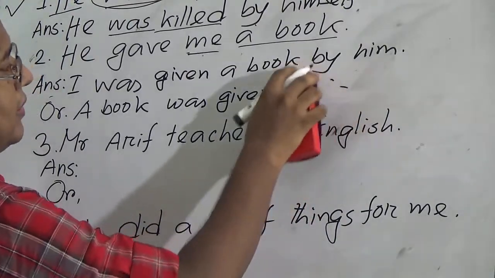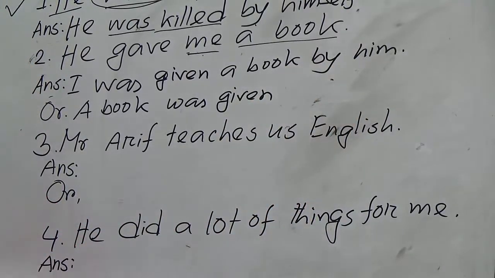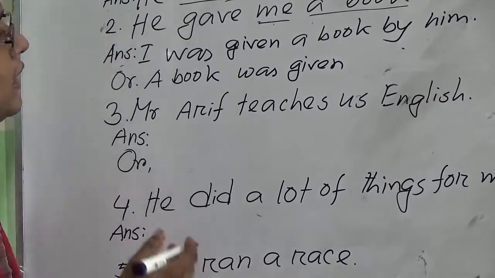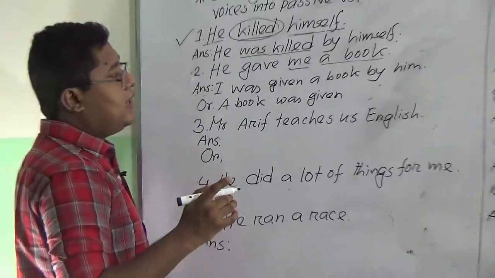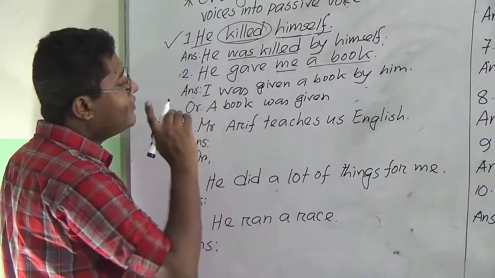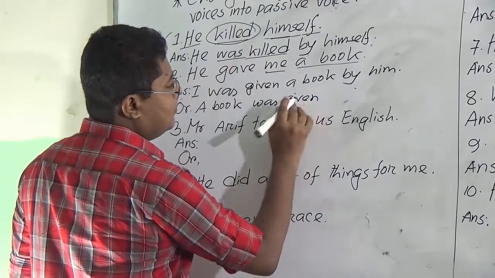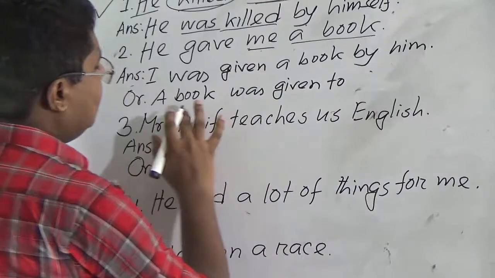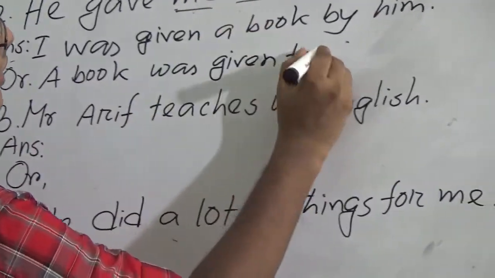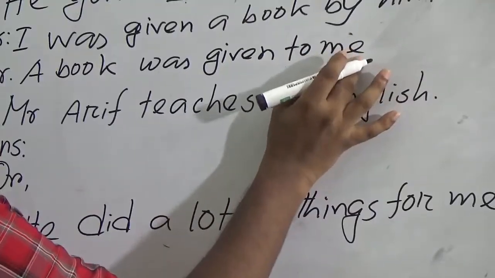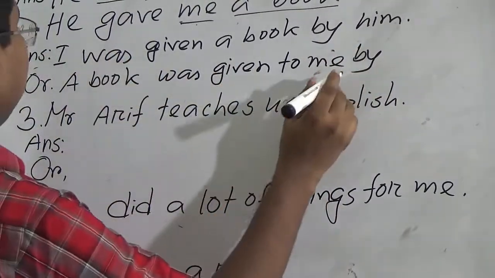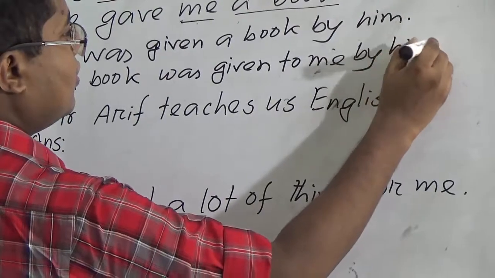This is the main problem: where will you use to, or where will you use for? That's why I am suggesting you take the first one. So after the verb given, take the preposition to. So, a book was given to, then we will give the indirect object me, then the preposition by, and the subject will become the object him.